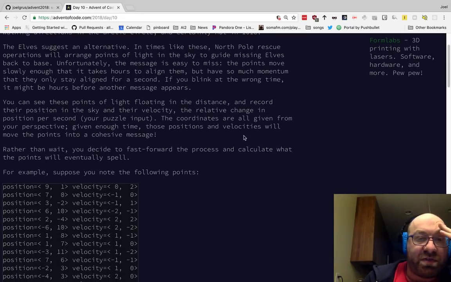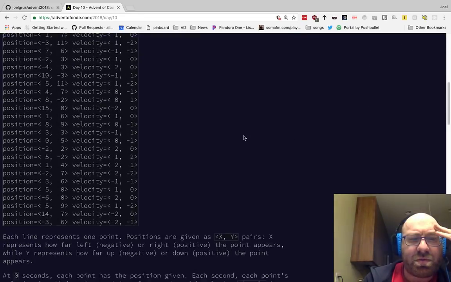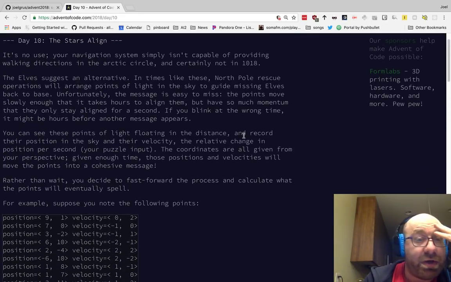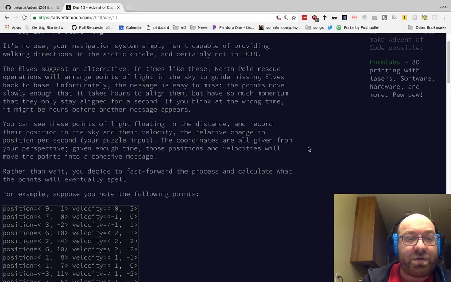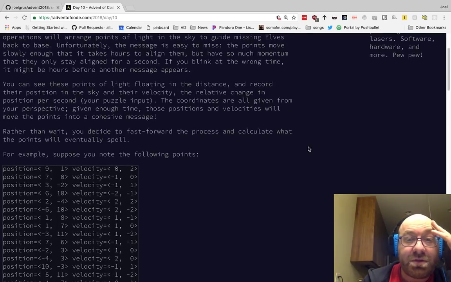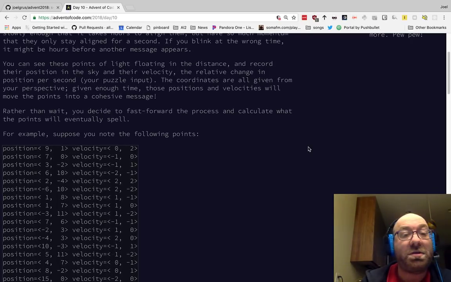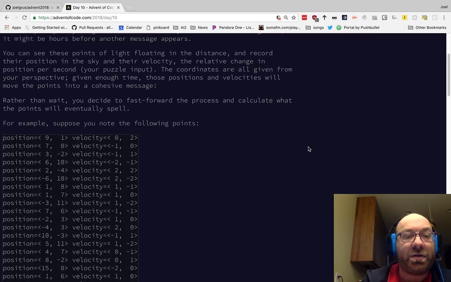You can see these points of light. It feels like this was a problem last year, position and velocity. Anyway, record their position and velocity, the relative change in position per second. Coordinates are all given from your perspective. Given enough time, these positions and velocities will move the points into the message. Rather than wait, you decided to fast forward the process and calculate the points of light.